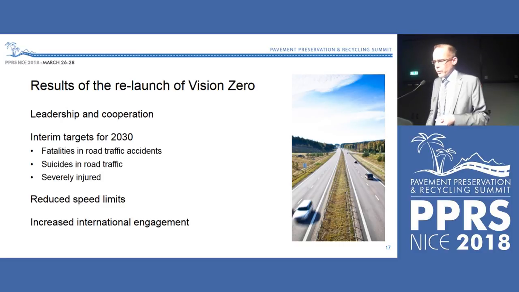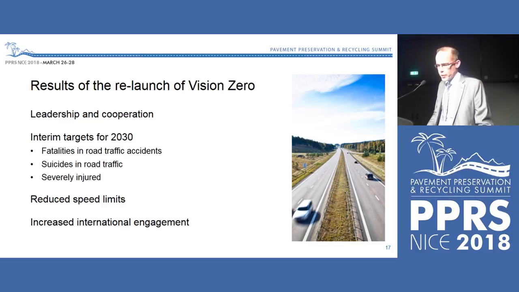And we have also looked into new interim targets for 2030. We will have new goals when it comes to fatalities in road traffic accidents, but we will also have goals when it comes to suicides in road traffic. In Sweden, some 10% of all the fatalities in road traffic are actually suicides. And the Swedish government has said that this is something we also have to address. And also goals when it comes to severely injured, of course.